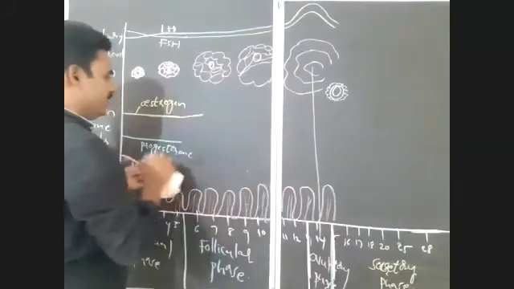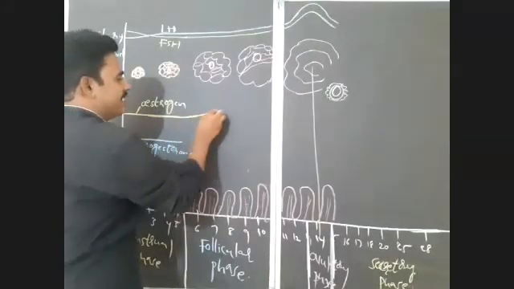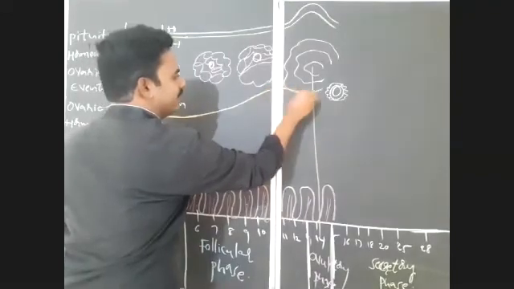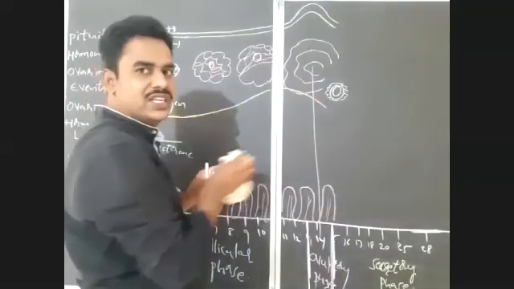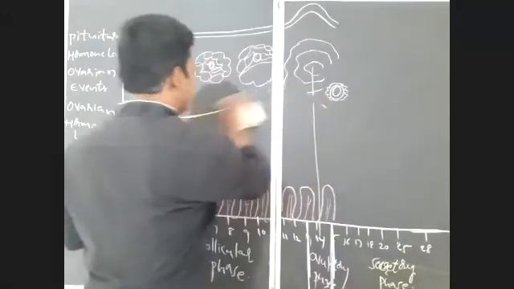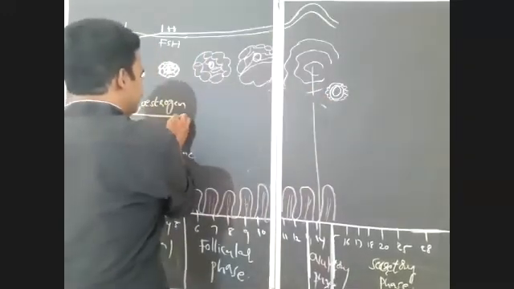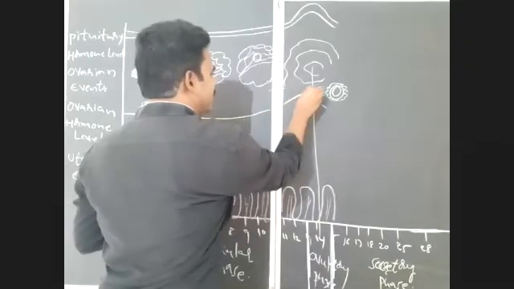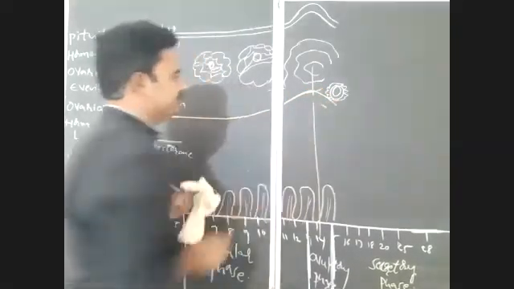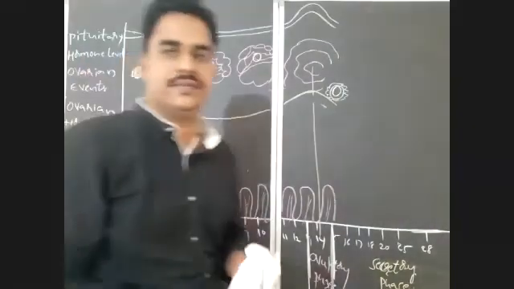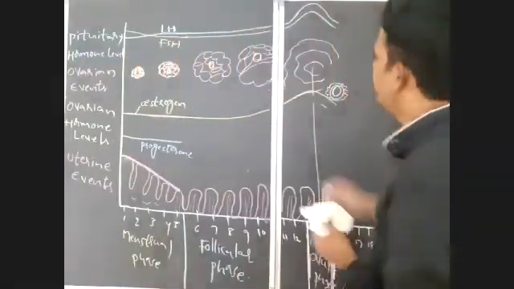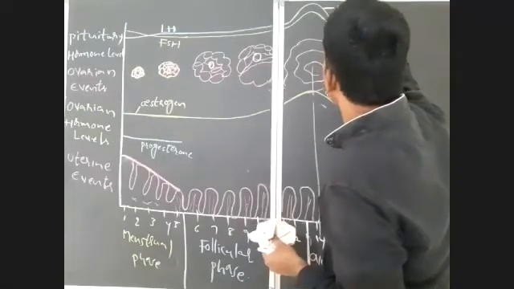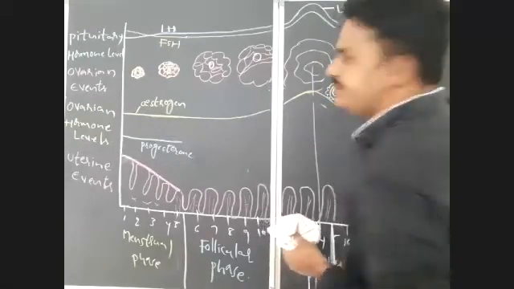Of course, the level of estrogen, the level of LH, the level of FSH, all will increase. But what will happen here is an LH surge. As I already mentioned, what is LH surge? The peak levels or the maximum levels of LH is known as LH surge.